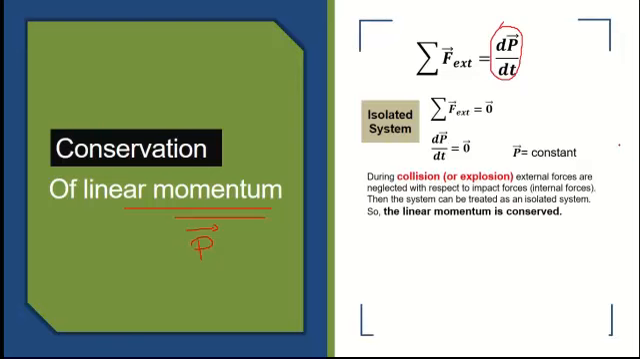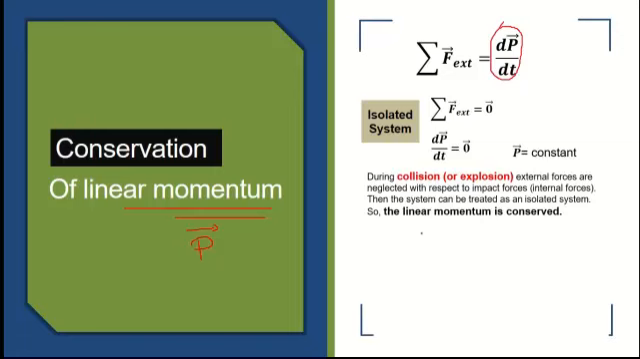Now, during a collision or explosion, these external forces are neglected with respect to the internal forces. So this is why we say that the system can be treated as an isolated system. This means that the linear momentum is also conserved. So always in the case of a collision, during the collision, the linear momentum is conserved.